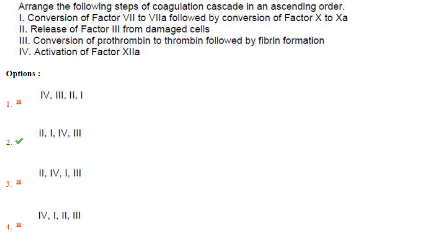Then next one. Arrange the following steps of coagulation cascade in an ascending order. Release of factor 3 from damaged cells. First is statement 2. Then comes statement 1, conversion of factor 7 to 7A followed by conversion of factor 10 to 10A. Then comes option 4, that is activation of factor 12A. Then conversion of prothrombin to thrombin followed by fibrin formation. So answer is option 2, that is 2, 1, 4 and 3.